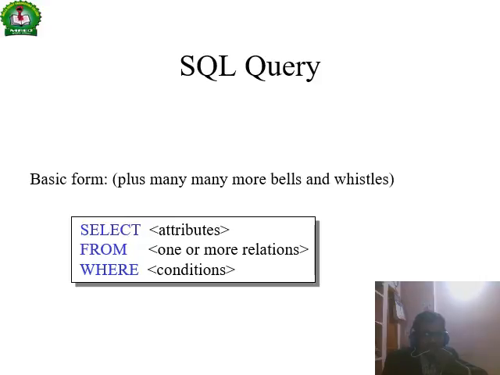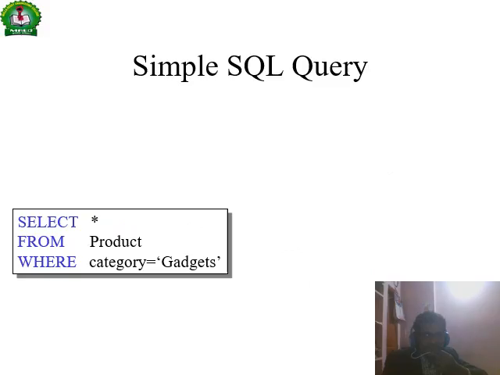The basic SQL query: select attributes column 1, column 2, column 3 from the table name, one or more relations, where the condition is satisfied. Select star will select all the attributes of the table. For example, select star from product where category is equal to 'gadgets', represented in single quotes.